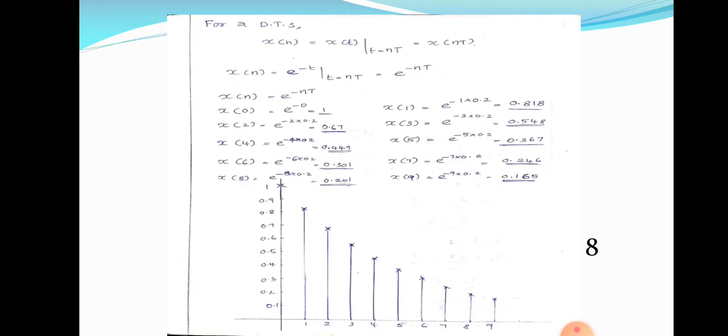x of 1: substitute the value of 1 for n. e raised to minus 1 into T. The value of capital T is given in the problem, which is nothing but 0.2. 0.2 second is the capital T. Then only we can calculate this.